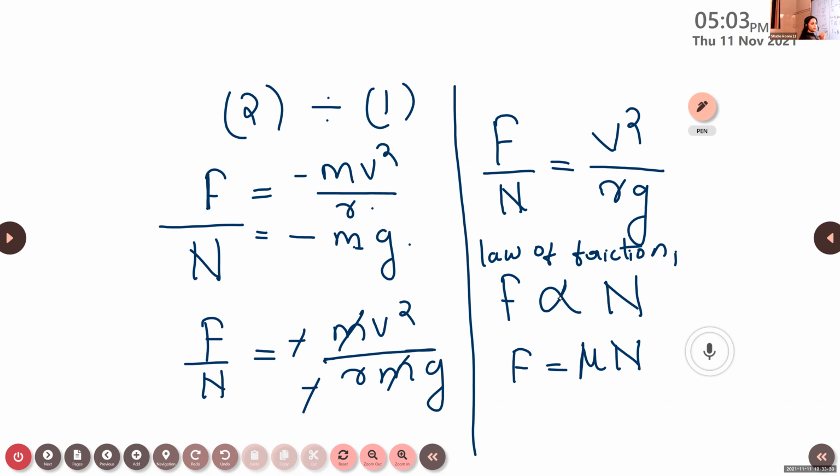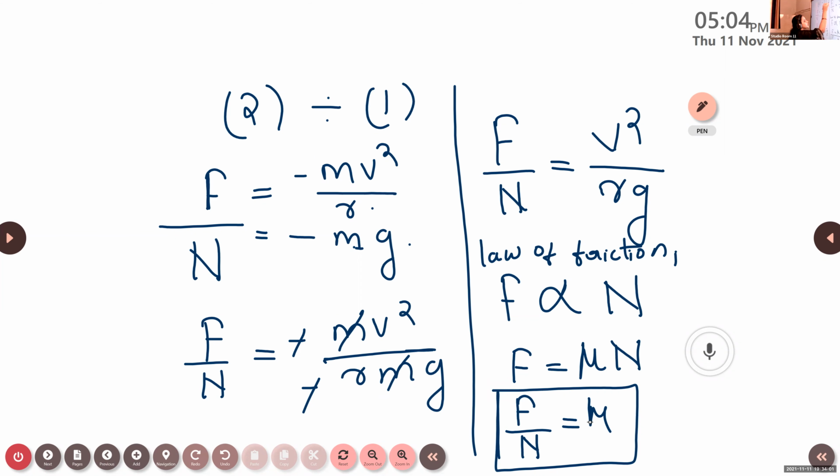In order to replace the proportionality sign, we introduce a constant of proportionality. That is what is known as mu, the coefficient of friction. If it is static, it is the coefficient of static friction. If it is kinetic, the coefficient of kinetic friction. So F is equal to mu N, or we can write F by N is equal to mu. From this equation, we know that the ratio of the frictional force to the normal force, or the reaction force, is the constant of proportionality mu.